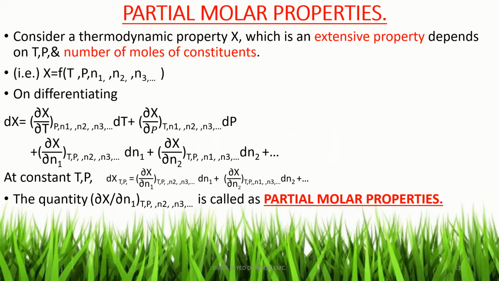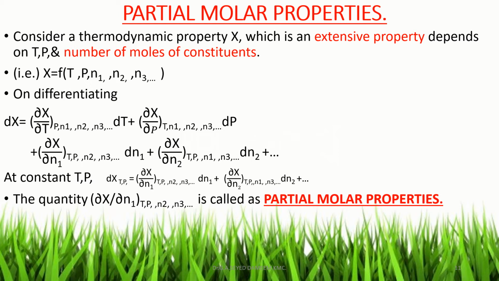On differentiating this equation, the left hand side is dx and the right hand side is the partial derivative of x. There are a number of variables. Therefore, partial differentiation: dou x by dou t at constant pressure, N1, N2, N3, etc., dt, plus dou x by dou p at constant temperature, N1, N2, N3, etc.